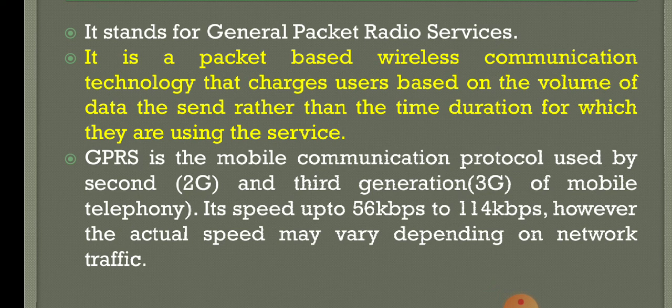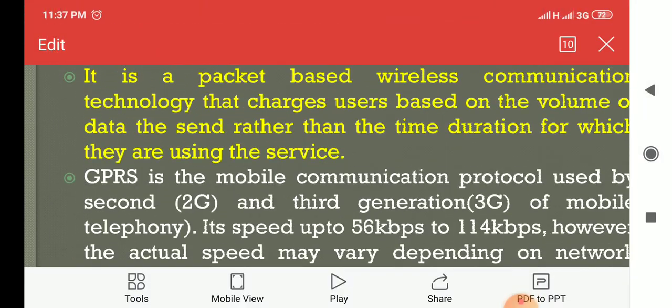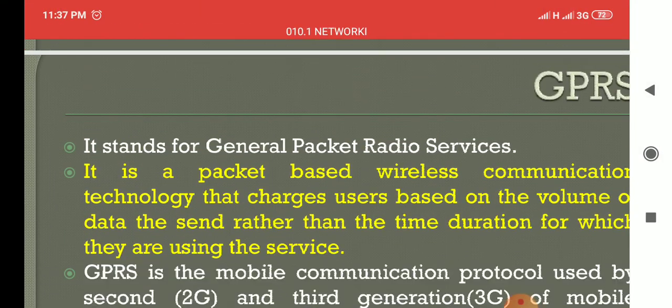The charges for this communication depend only on the size of the data, not on the time duration, how long it takes. The speed will be up to 56 kbps to 114 kbps. However, the actual speed may vary depending upon the network traffic. I hope you will understand this GPRS. Next we'll move on to the next thing.